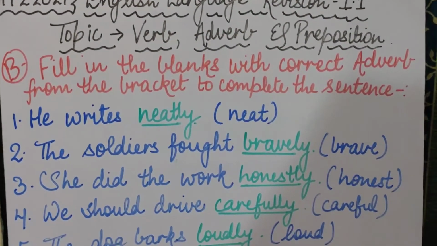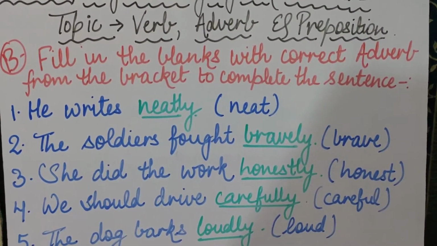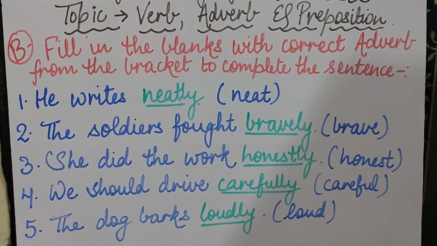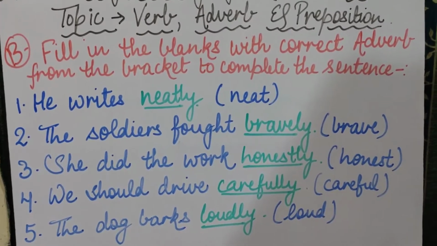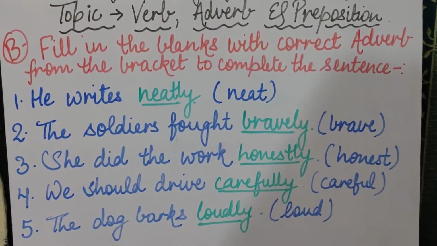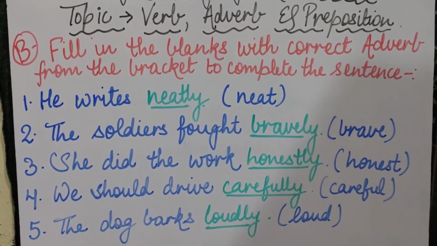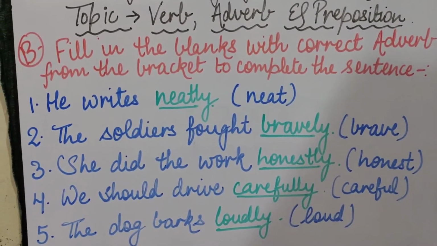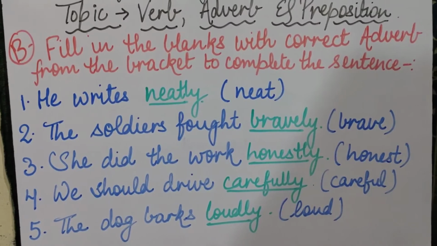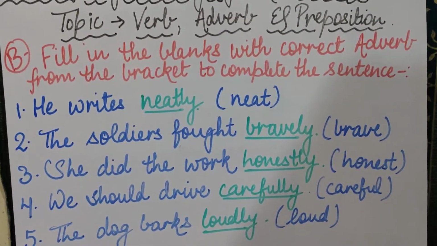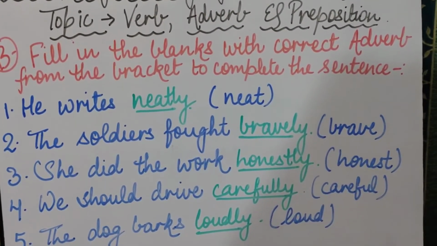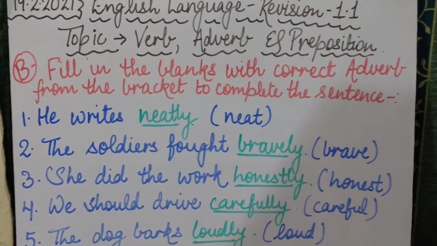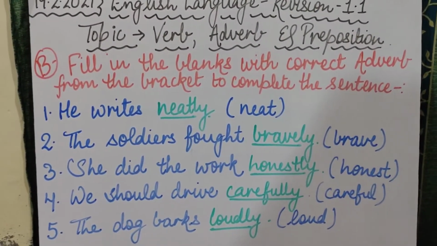Clear to you all? So if I say that the old man walks slowly, now walks will be your verb. Walk means चलना, तो that is a verb, कि वो चल रहे हैं. ओके, ओल्ड मैन क्या कर रहे हैं? चल रहे हैं. लेकिन कैसे चल रहे हैं? दे आर वॉकिंग स्लोली. सो दैट स्लोली वर्ड विल बी योर एडवर्ब. Clear to you all? So I hope you all have understood the concept of adverb topic.